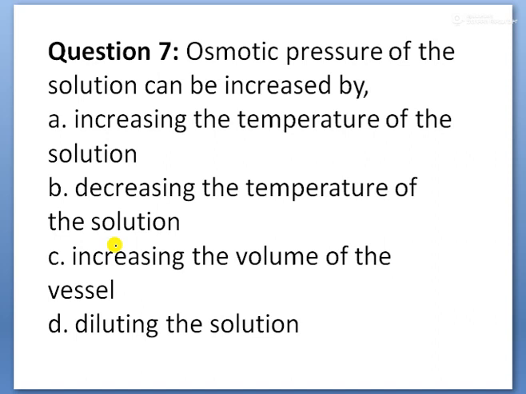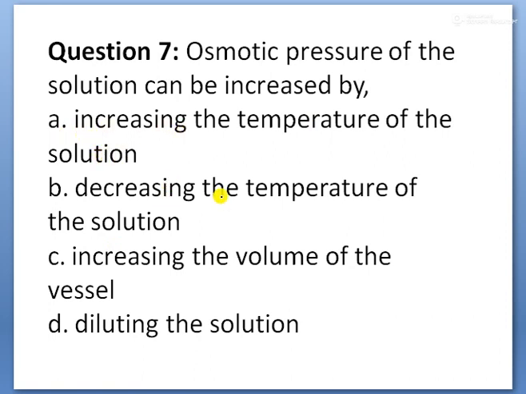Okay, children. Next, children. Osmotic pressure of a solution can be increased by increasing the temperature of the solution. Yes, increasing the temperature takes place. Decreasing the temperature is wrong. Increasing the volume is wrong. Diluting the solution is wrong. Why?